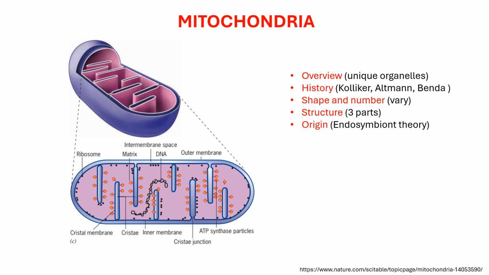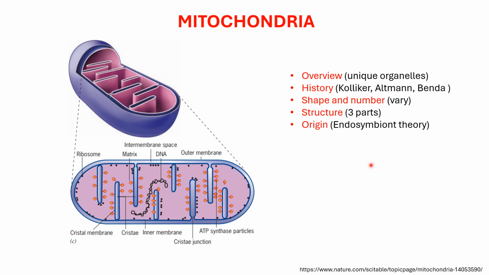These mitochondria are considered unique organelles along with chloroplasts. Why? Because they have their own DNA and their own ribosomes as well, because of which they are able to make their own proteins, ribosomal RNAs and transfer RNAs. Even though it is not completely autonomous, it is still dependent on the nucleus for the majority of its proteins. But owing to having their own DNA and ribosomes, they are considered semi-autonomous organelles.